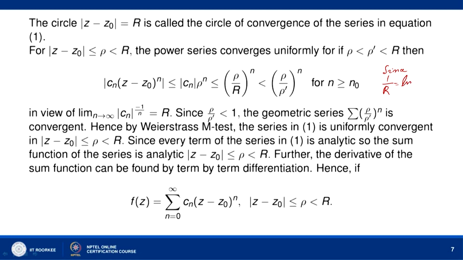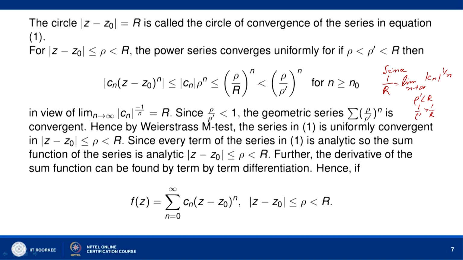is equal to limit n tends to infinity mod of Cn to the power 1 by n, there exists some n naught such that for n greater than or equal to n naught, mod of Cn is less than or equal to 1 by r to the power n. So, mod of Cn is less than or equal to rho by r to the power n, and rho dash is less than r. So, 1 by rho dash is greater than 1 by r; we can say 1 by r is less than 1 by rho dash.